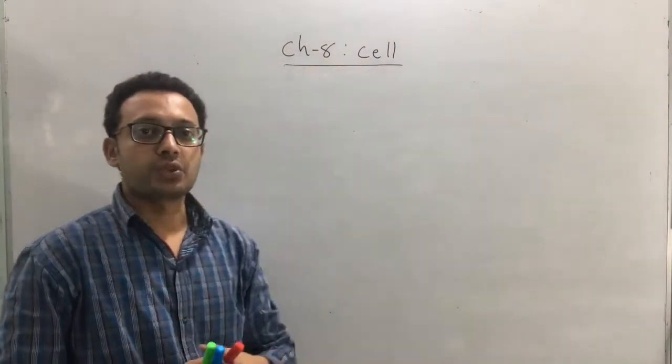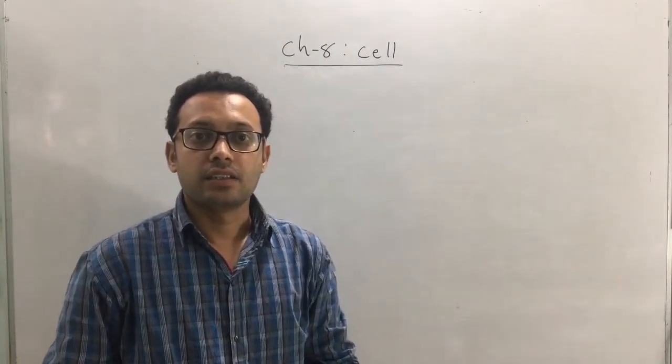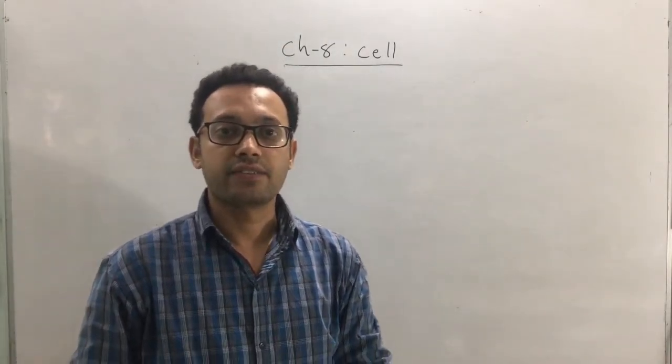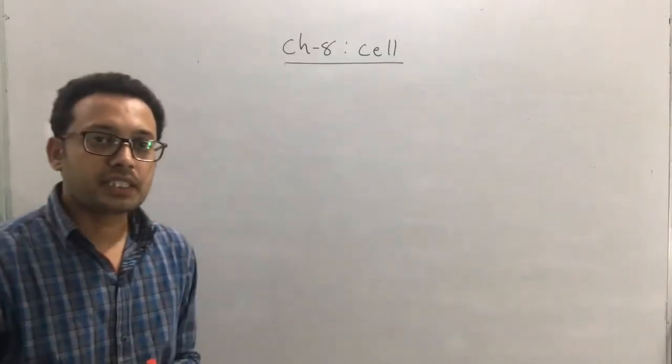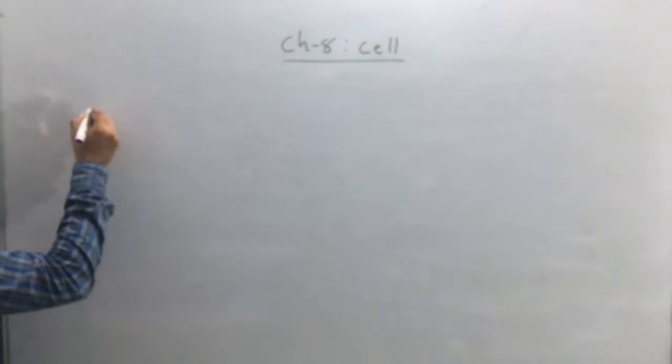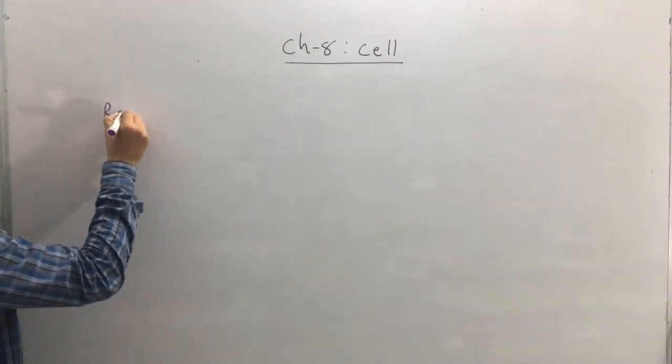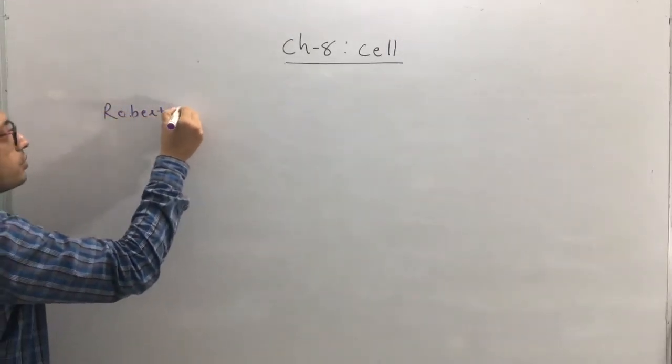Here today we are going to start with chapter number 8, the cell, the unit of life. There are lots of scientists who have contributed in the discovery of a cell. The first scientist who has contributed is Robert Hooke.